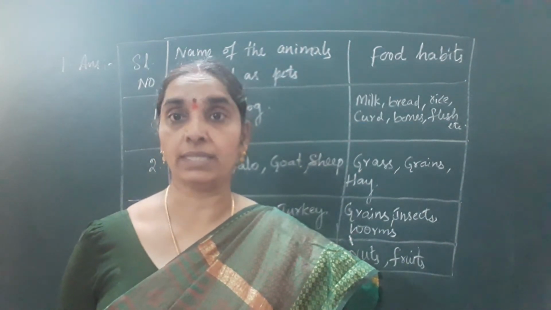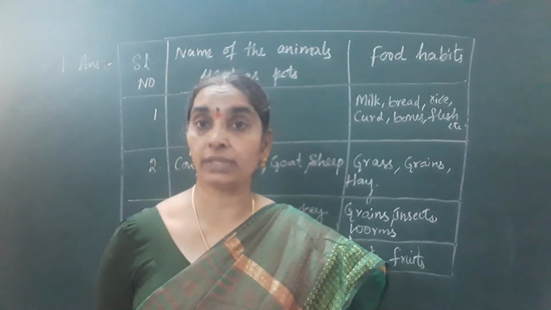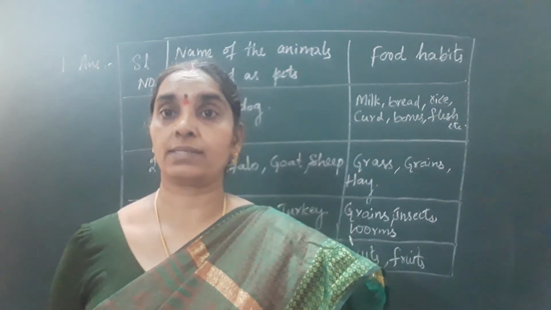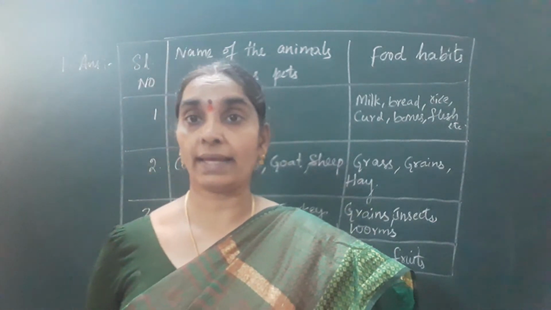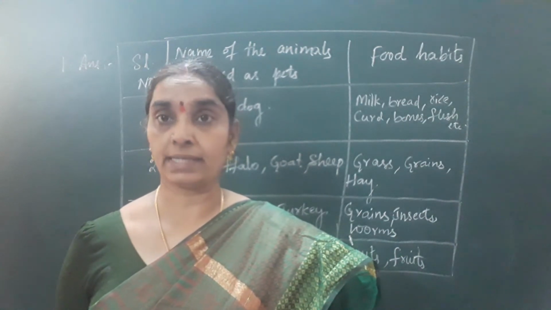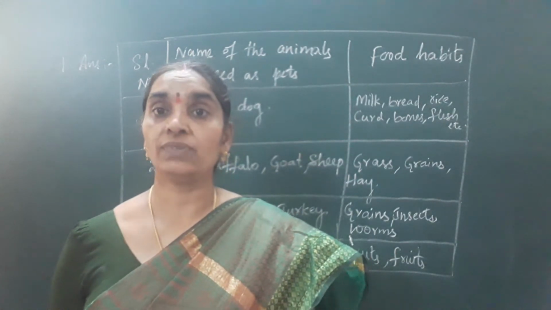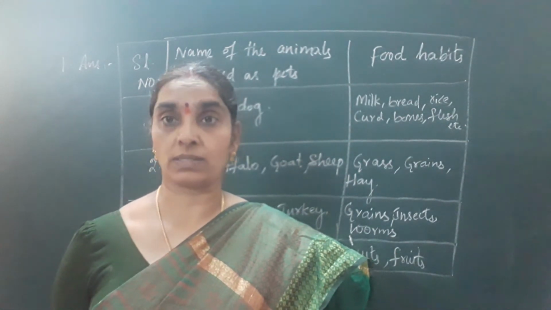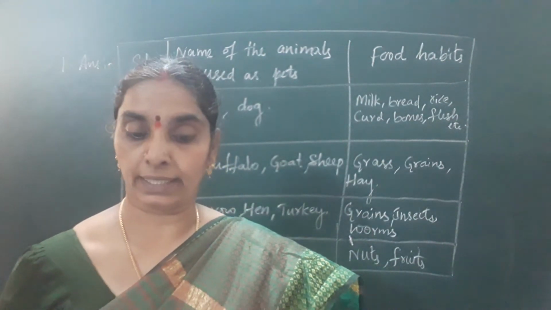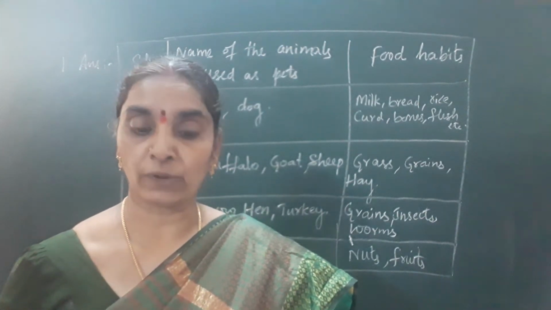Dog chases the animals for hunting purpose, or even it paws the ground in order to take rest. Okay, so in that manner dog uses its legs, whereas hens, their short legs, they have claws, isn't it? They eat worms and insects and grains with the help of their beak. In fact, they search for them with the help of their legs or the claws. The nails are long and pointed for the hen, and they scratch the ground in search of their food, with the help of their claws.